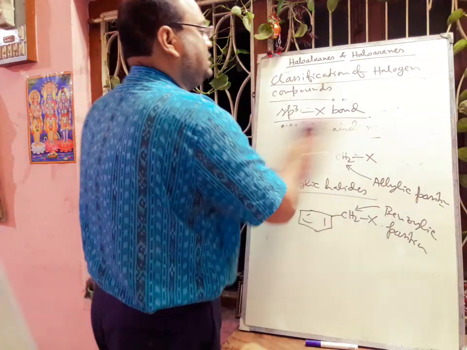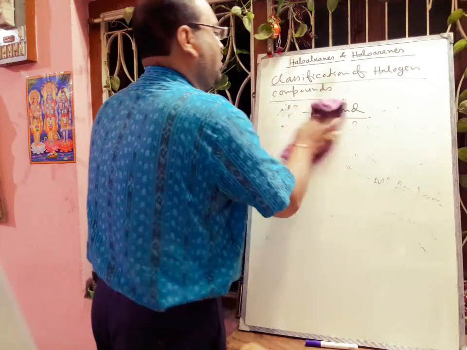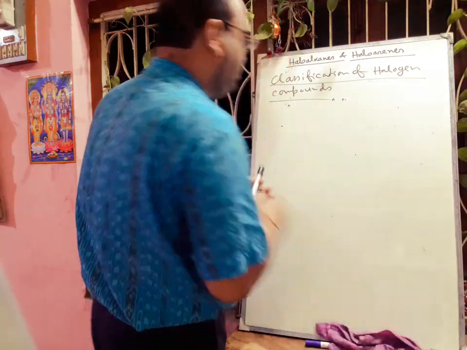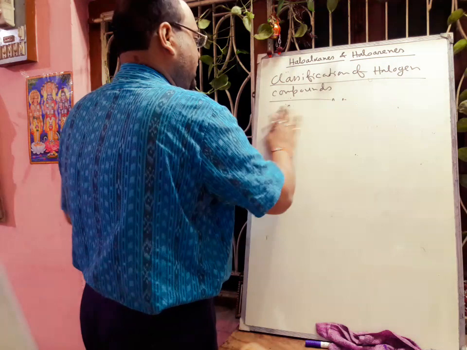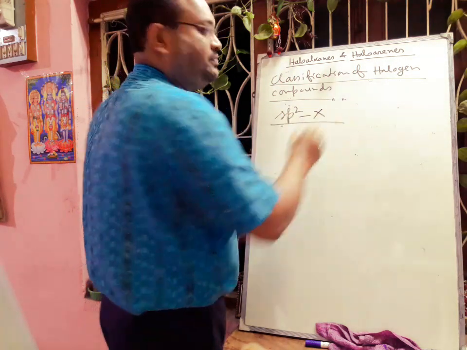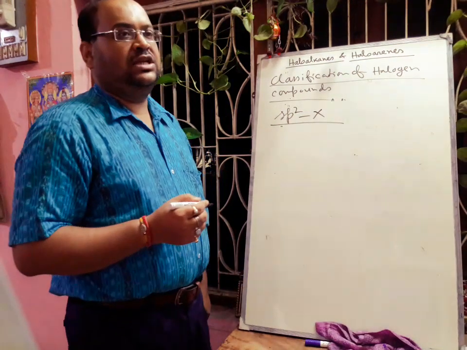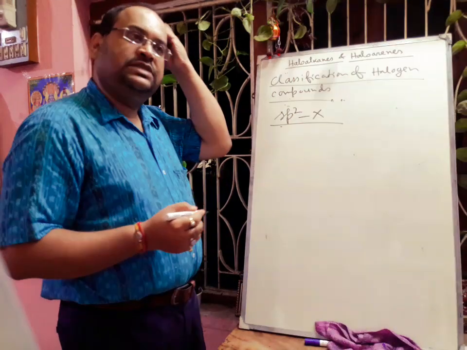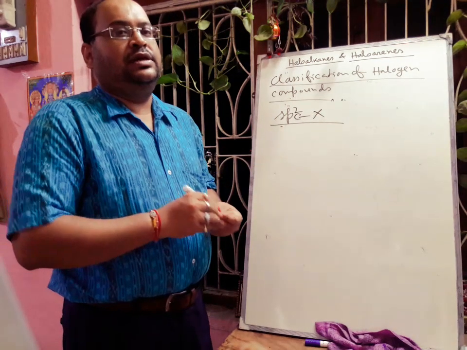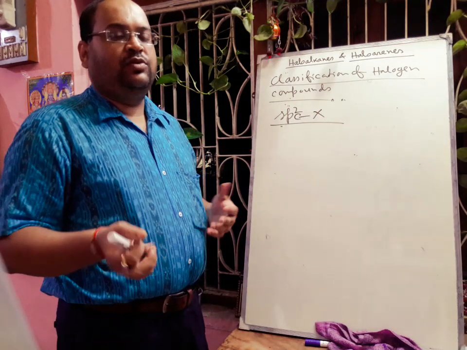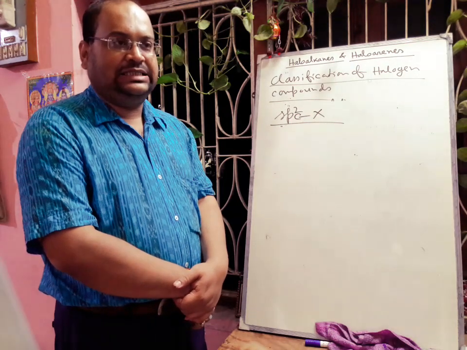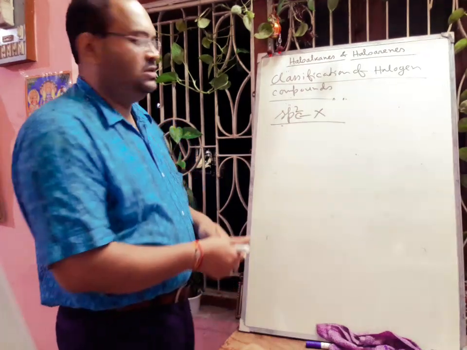Next we will discuss the classification on the basis of the sp2 hybridized carbon atom and halogen atom, that is sp2 C-X. Here mainly two types of halides are there. One is called vinylic halides, another is called aryl halides.